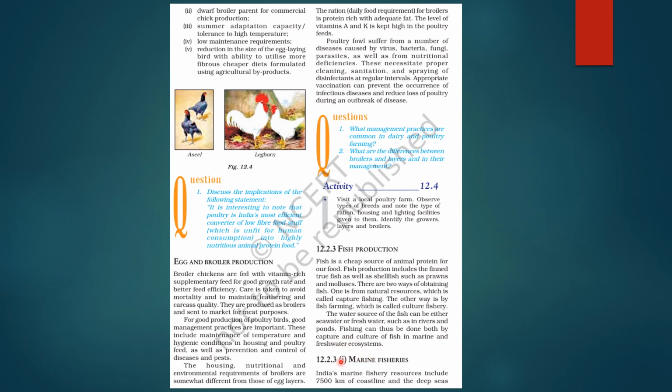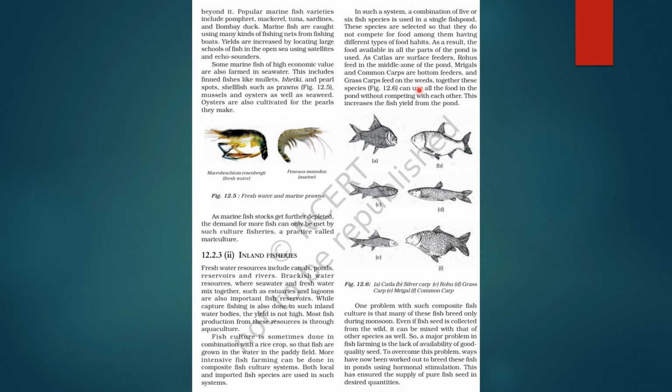So first let's talk about marine fisheries. See, India's marine fishery resources include 7,500 kilometers of coastline, right? It's a big one. And the deep seas beyond it. So popular marine fish varieties include pomfret, mackerel, tuna, sardines, and Bombay duck. Marine fish is caught using many kinds of fishing nets from fishing boats. Yields are increased by locating large schools of fish in the open sea using satellites and echo sounders. So you have technology these days.